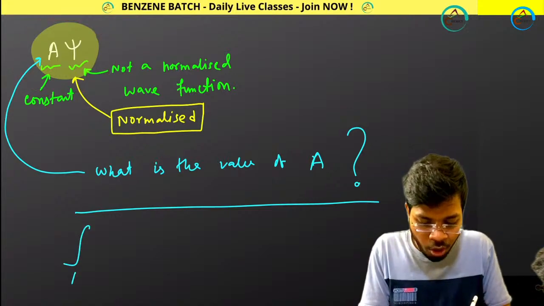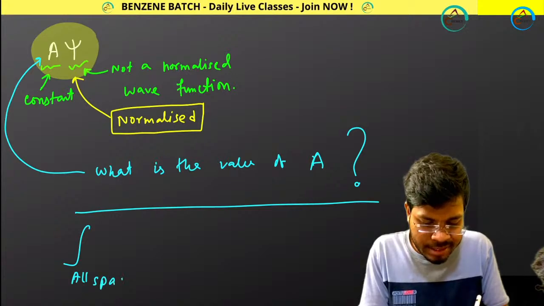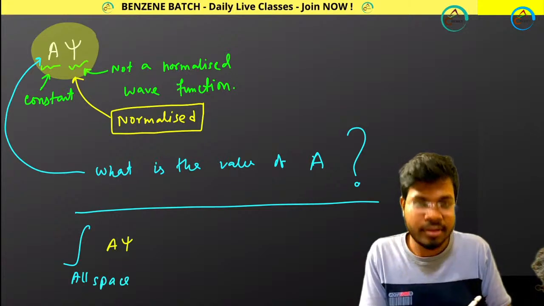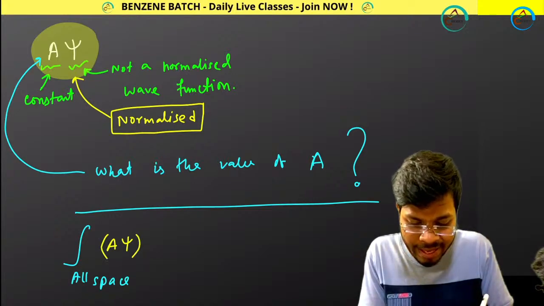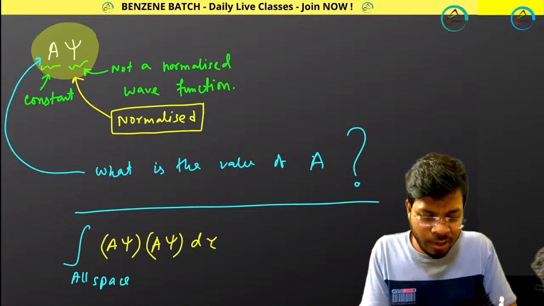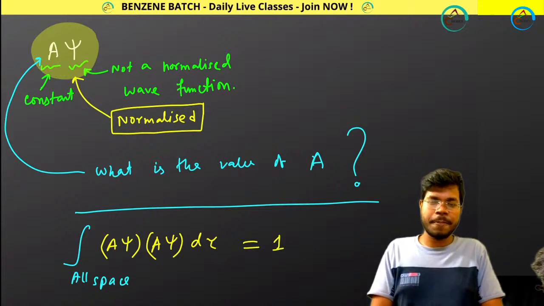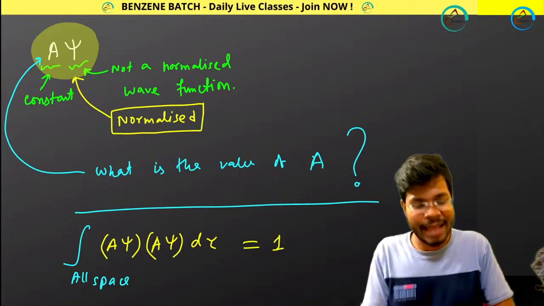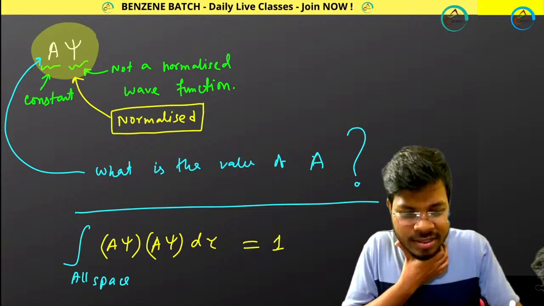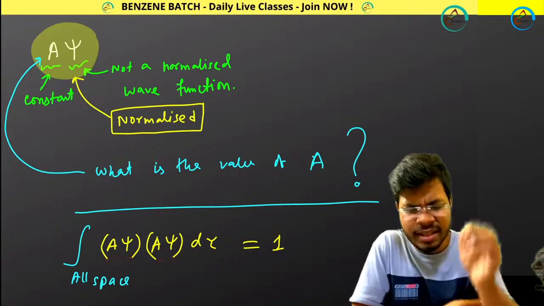That means in all space, integral of a psi twice, a psi d tau, will be equal to 1, definitely.